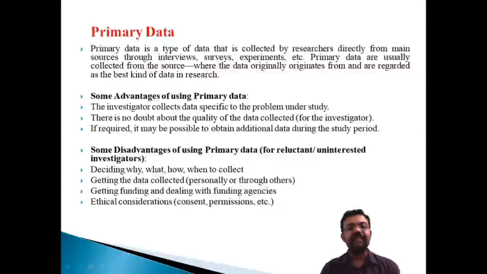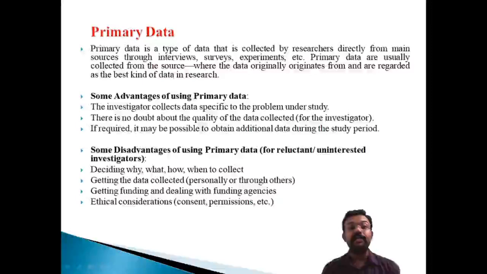That is the third important limitation. There is a chance of getting funding and dealing with the funding agency. And the last limitation is the ethical consideration. That means permission is necessary for collecting the primary data. Suppose you collect this, because the primary data is first-hand information. You are collecting it first-hand, for the first time. So we need the permission.